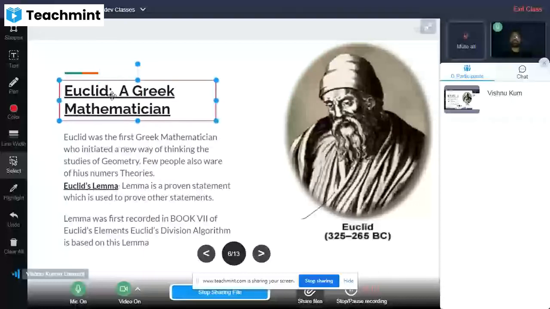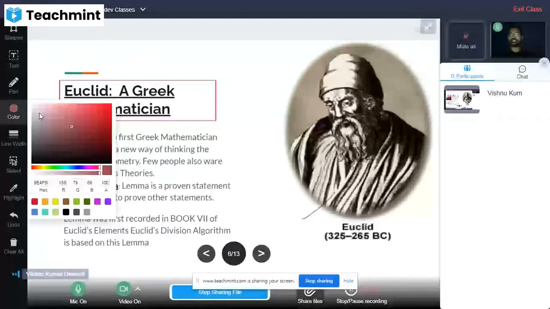Euclid is a Greek mathematician, and Euclid was the first Greek mathematician who initiated a new way of thinking in the studies of geometry. Basically, he worked for the branch of geometry.